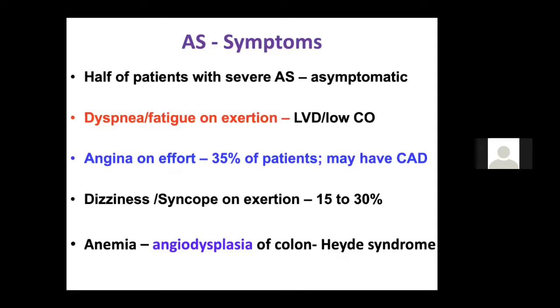Whereas in mitral stenosis, if they develop dyspnea, the patient can still live for long, and it is still reversible if you do balloon mitral valvotomy and all. So that is one difference between the dyspnea in mitral stenosis and aortic stenosis: dyspnea in aortic stenosis occurs very late, whereas the dyspnea in mitral stenosis occurs very early.